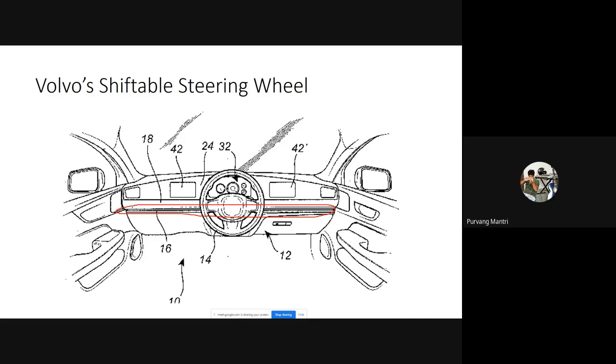But with the shiftable steering wheel technology, manufacturing companies don't need to develop separate rack and pinion or separate electro-hydraulic actuators for separate vehicles. They can just produce one vehicle and export it wherever in the world it is required.